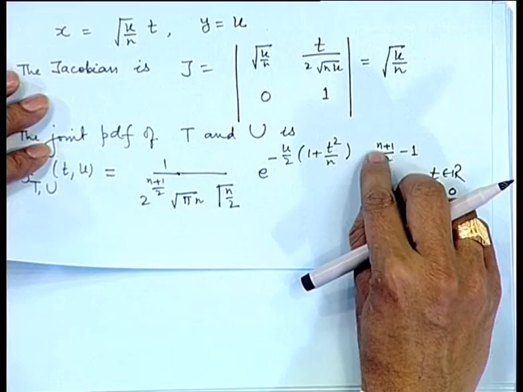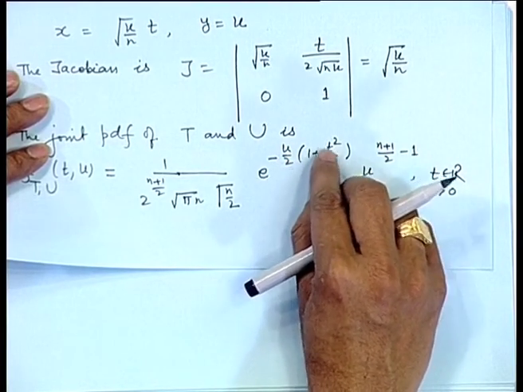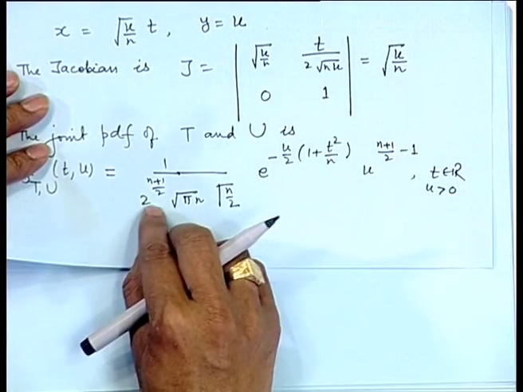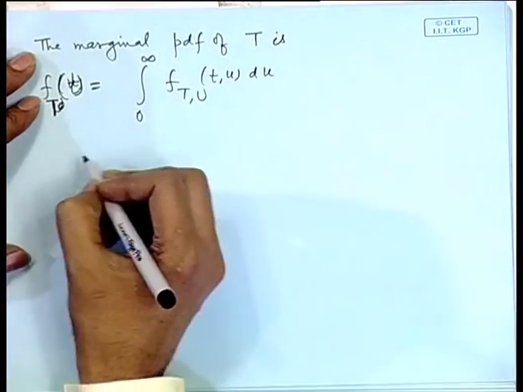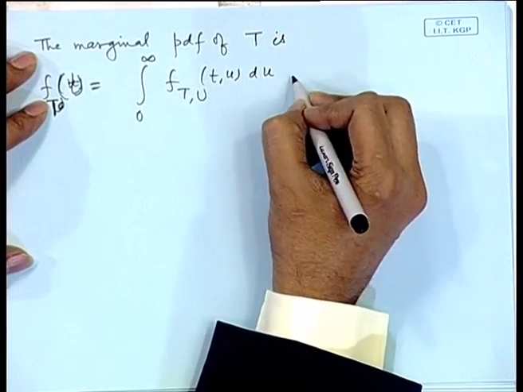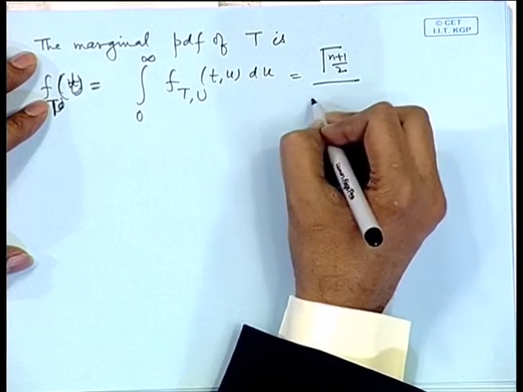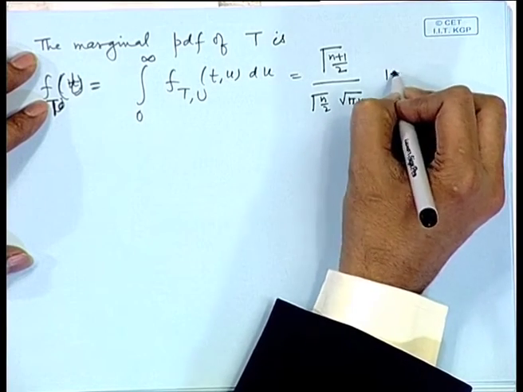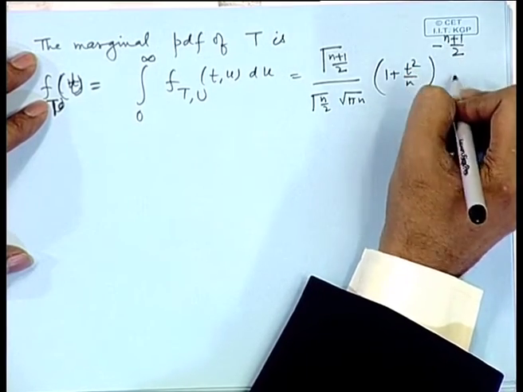So, in the numerator I will get gamma n plus 1 by 2 divided by u has a multiple half (1 plus t square by n). So, in the denominator I will get half (1 plus t square by n) to the power n plus 1 by 2. Now, there is a 2 to the power n plus 1 by 2 term that will cancel out. So, we are left with this density as gamma n plus 1 by 2 divided by gamma n by 2 root pi n, (1 plus t square by n) to the power minus n plus 1 by 2, and the